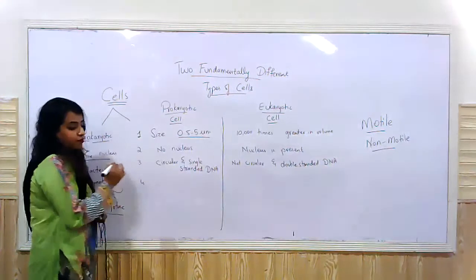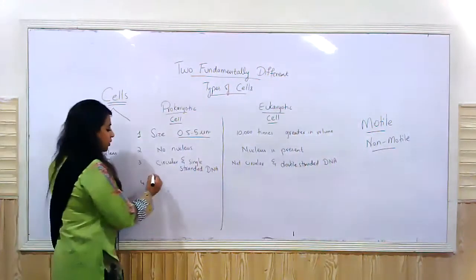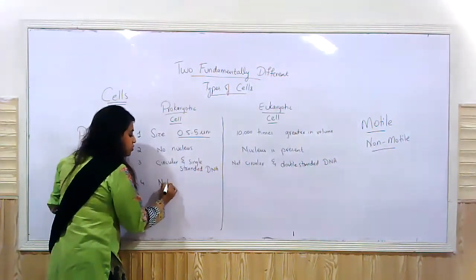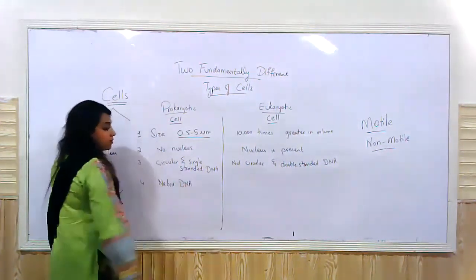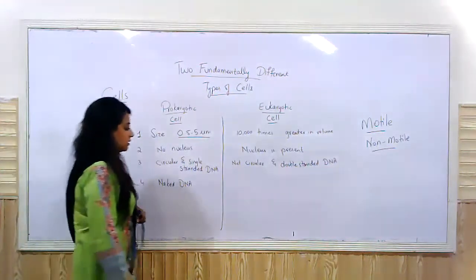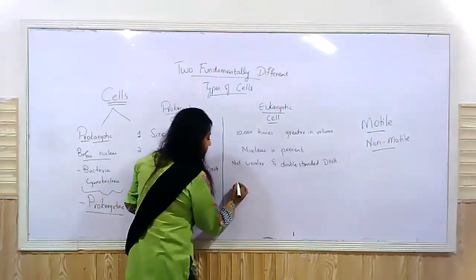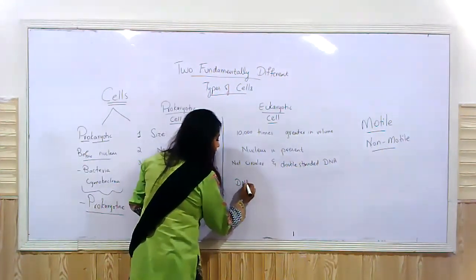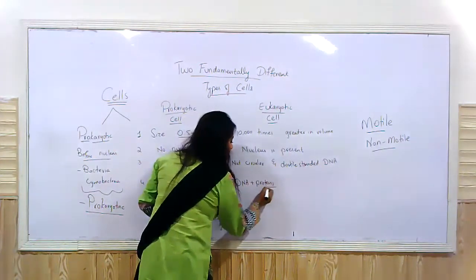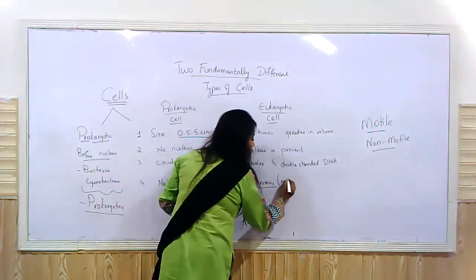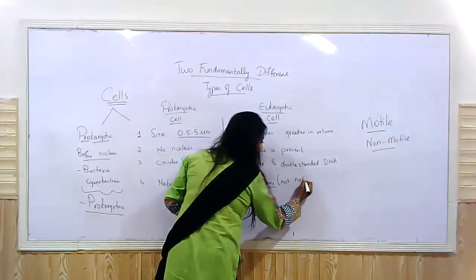The fourth difference that you need to get familiar with, we use a term that prokaryotes have naked DNA, right? And here, the DNA plus proteins are present. Or you can say that it's not naked DNA.